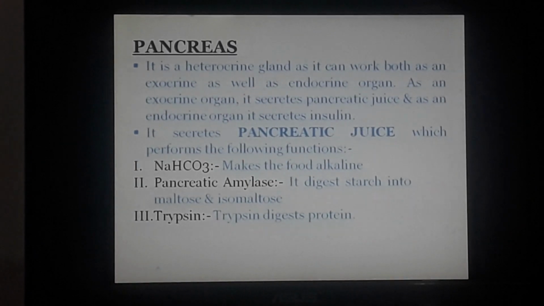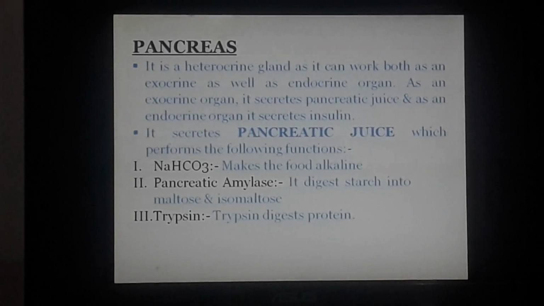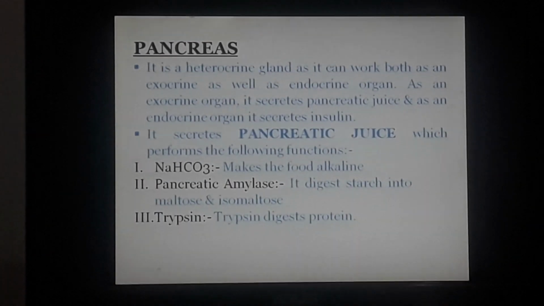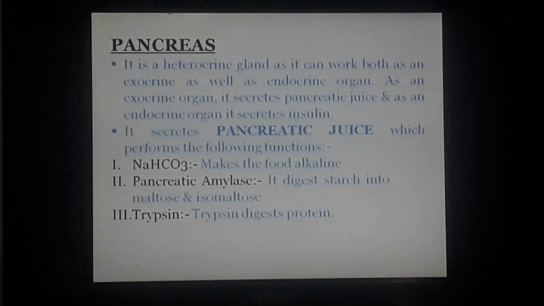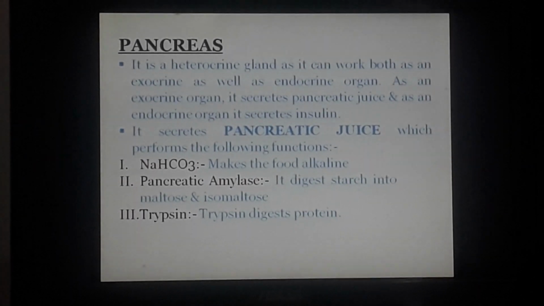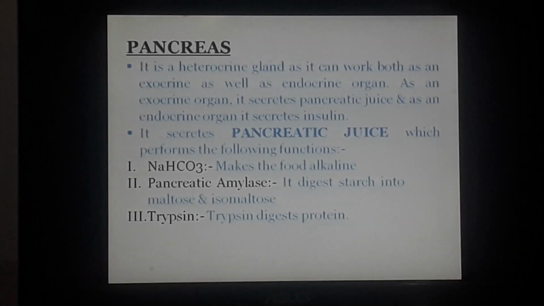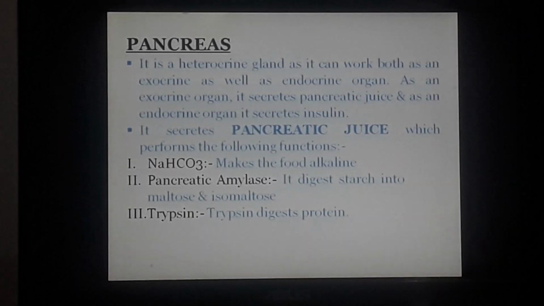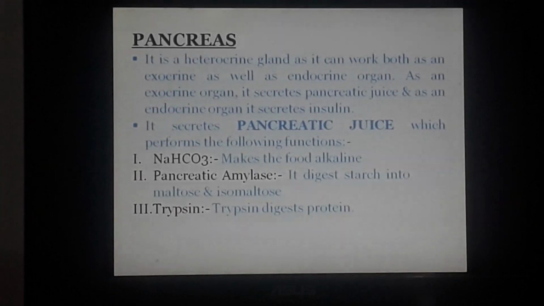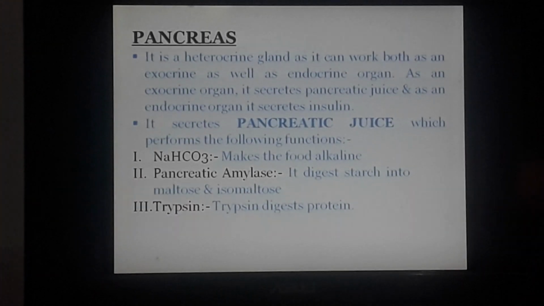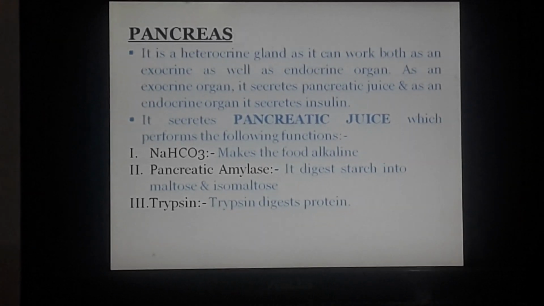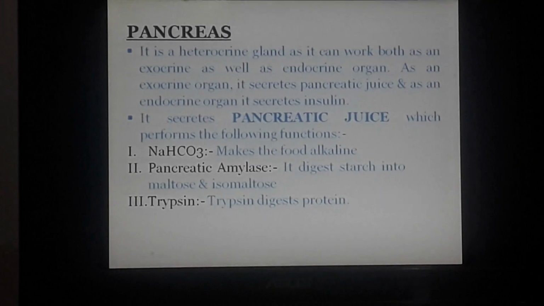I hope you are clear with acidic and basic, because please remember, on the pH scale, pH is a determinant of acidity or basicity of a substance. I think you will come across that in chemistry. If the pH is less than 7, it is acidic. If the pH value is more than 7, it is alkaline or basic. So here in the small intestine, the food will be alkaline in nature, otherwise the food will not be digested completely.